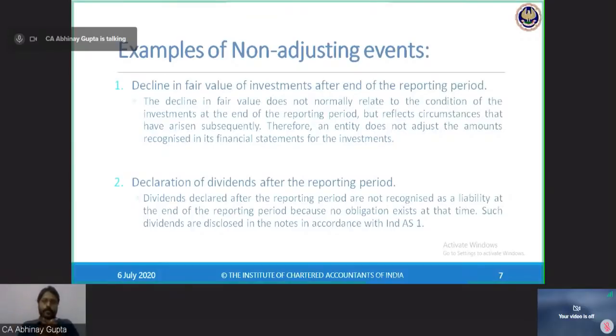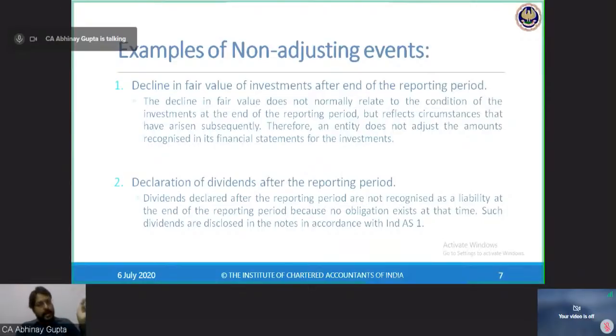That is called dividend proposed. Now, do I need to make a provision in my books of accounts for this proposed dividend? No, because the proposal has come subsequently and this is a non-adjusting event. I cannot make a provision in my books of accounts for the proposed dividend.